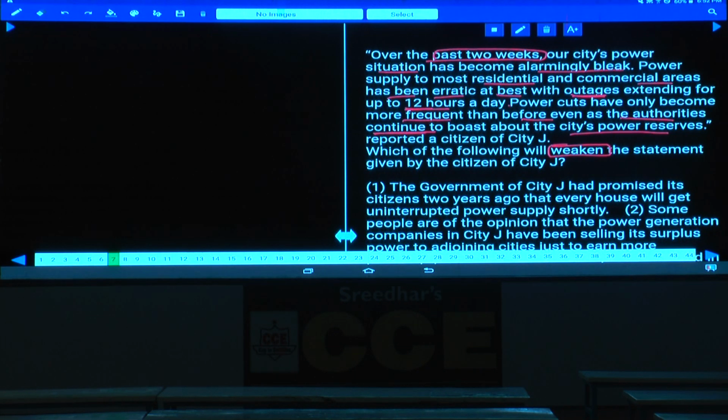Weakens the statement. Weakens the statement by whom? By the citizen of city J. Here, this is not about weakening the statement of the authorities. We have to weaken the statement made by this person J. What is his statement? In the last 2 weeks, the power supply is very bad. In order to weaken this, we have to prove there is no problem in the power supply in the last 15 days. Then only we can weaken the statement.